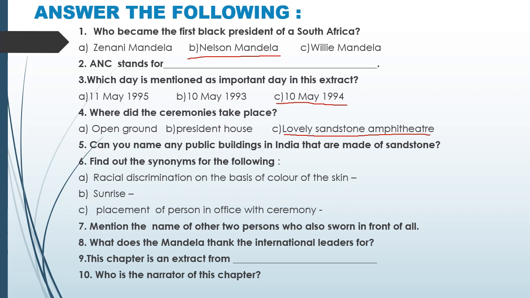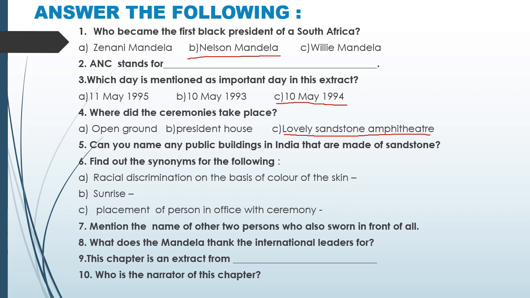Question number 6. Find out the synonyms for the following. A. Racial discrimination on the basis of color of the skin. B. Sunrise. C. Placement of a person in office with ceremony. Answers are: A, apartheid. B, dawned, D-A-W-N-E-D, dawned. C, installation.